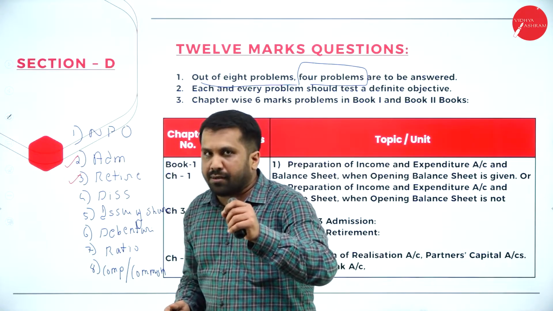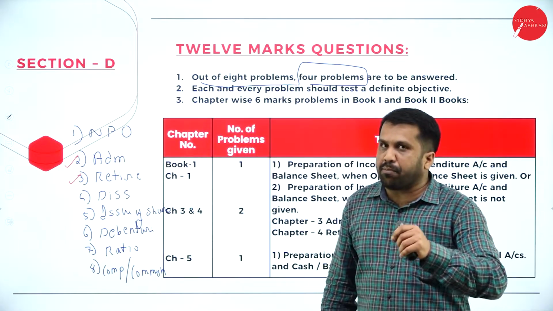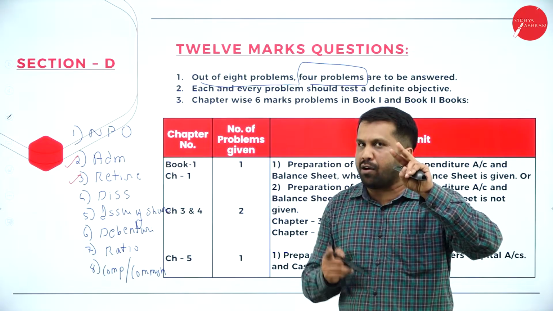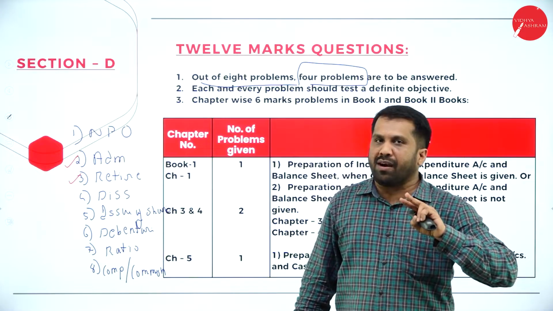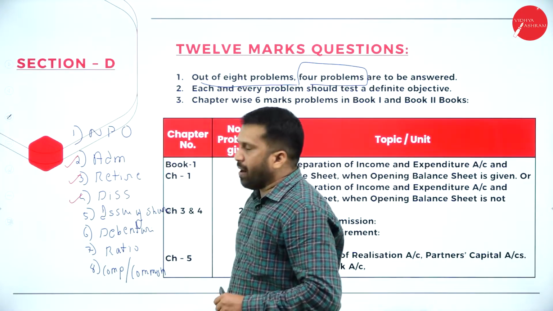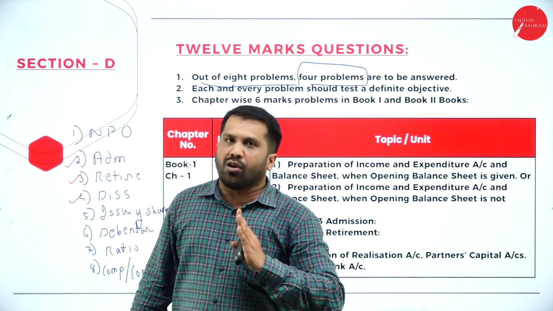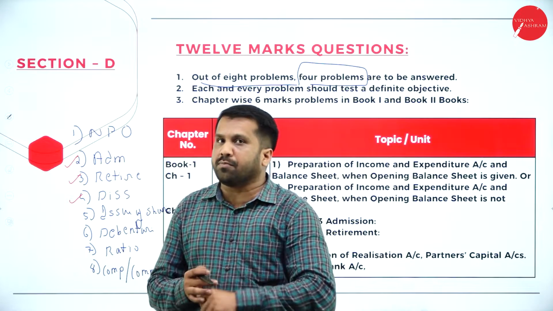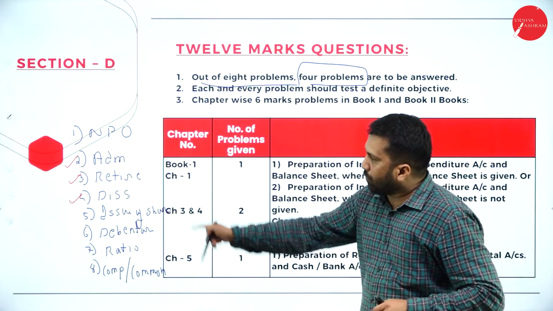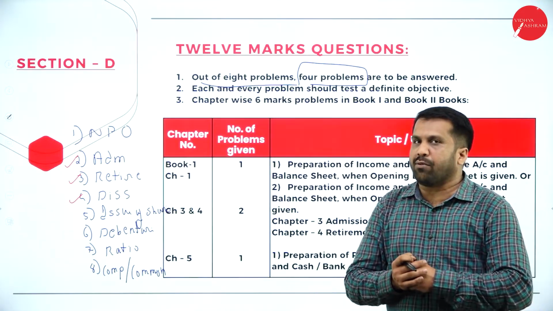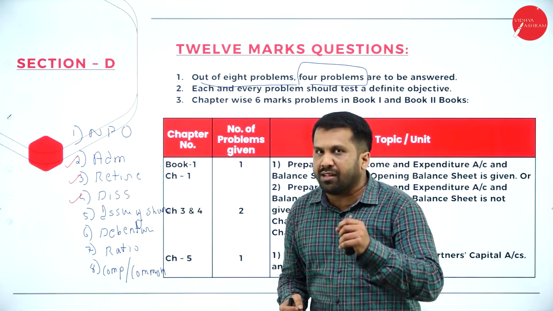If you learn partner's capital, same thing for admission, same thing for retirement, except in case of admission, we give only for existing partners. In case of retirement, we give everything for all the 3 partners. Now, dissolution of a partner, it is just copy paste work. All the assets you will copy, all the liabilities you will copy. So where can we find all these problems? We have solved a complete model question paper. There you will get the solution for all this, with explanation.